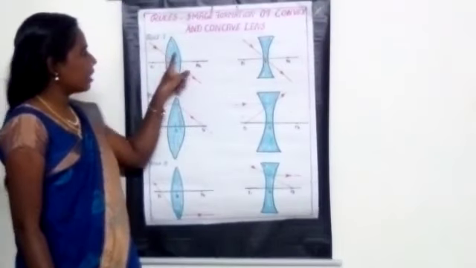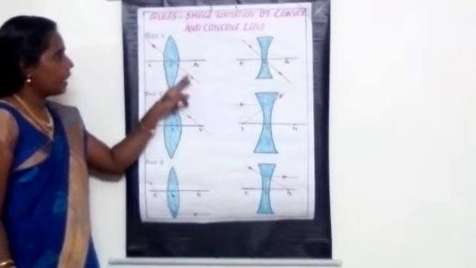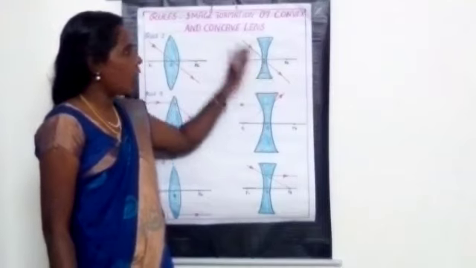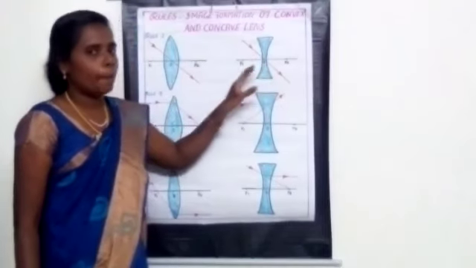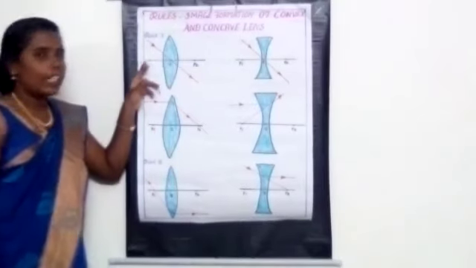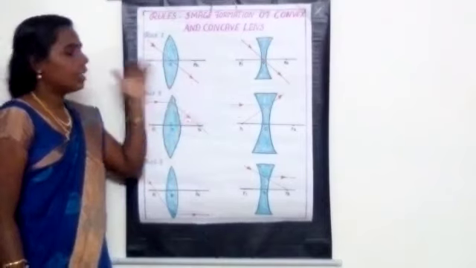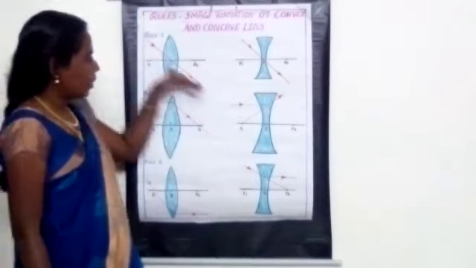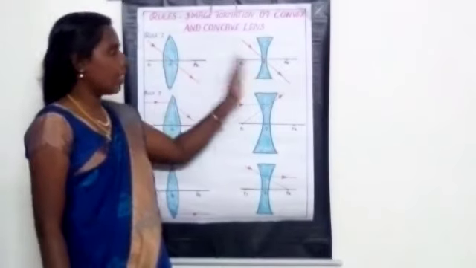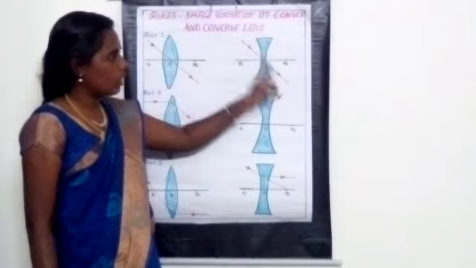Here this is the convex lens and this is the concave lens. When the light rays pass through the optic center in the convex lens as well as in the concave lens, without any deviation, they go along the same path. This is the first rule. Have you all understood? When the ray of light passes through the optic center without any deviation, it continues on the same path, for convex and concave alike.